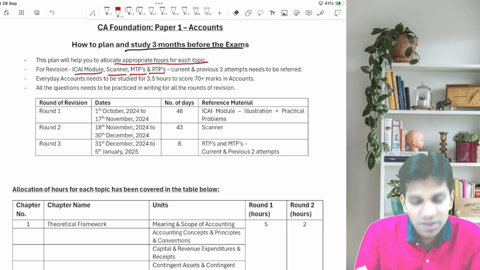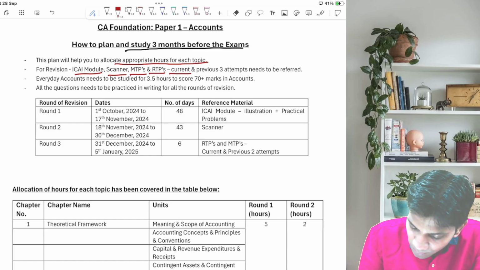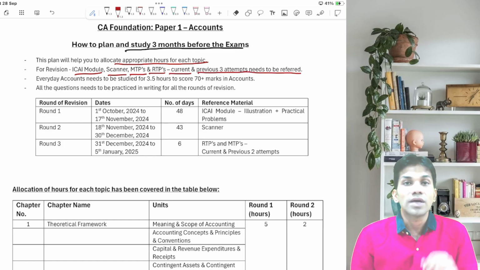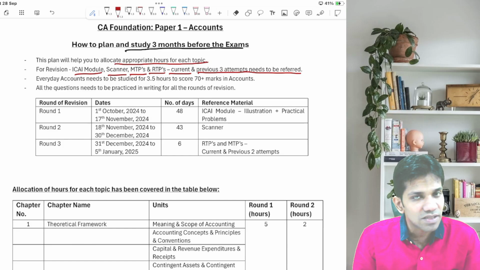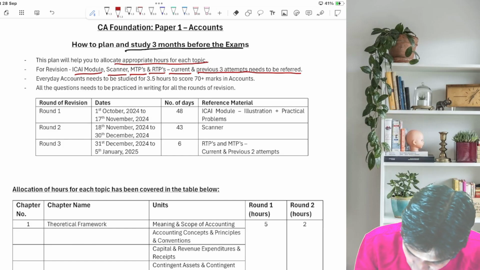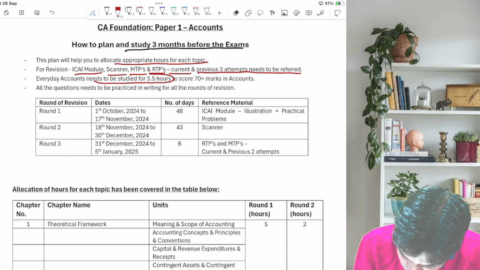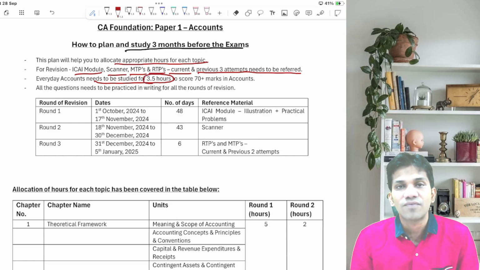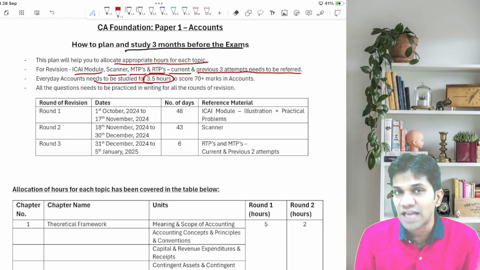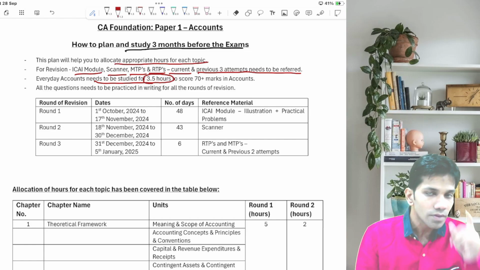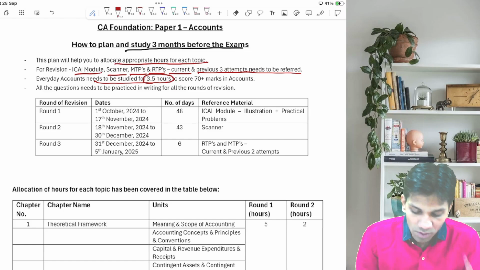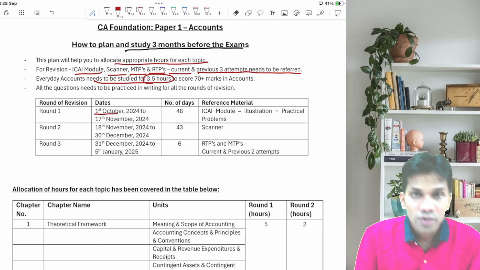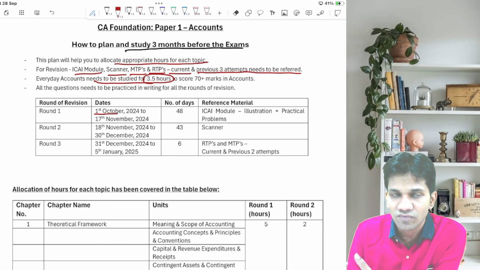For RTPs and MTPs, you need to solve the current RTP and the previous 3 attempts need to be revised. So current attempt plus the previous 3 attempts. Every day accounts needs to be studied for 3.5 hours. This is very important, guys. Let me be very clear: 3.5 hours is 3.5 hours and not 3 hours 15 minutes. 3.5 hours every day for accounts, and this plan starts from 1st of October. The October month is just coming within 2-3 days.